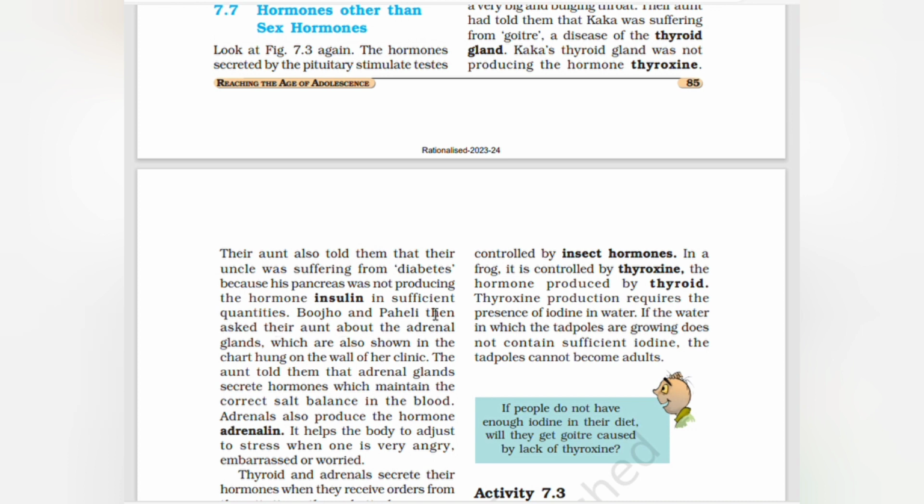Bojo and Paheli then asked their aunt about the adrenal glands, which were also shown in the chart hung on the wall of their clinic. The aunt told them the adrenal glands secrete hormones which maintain the correct salt balance in the blood. Adrenals also produce the hormone adrenaline.